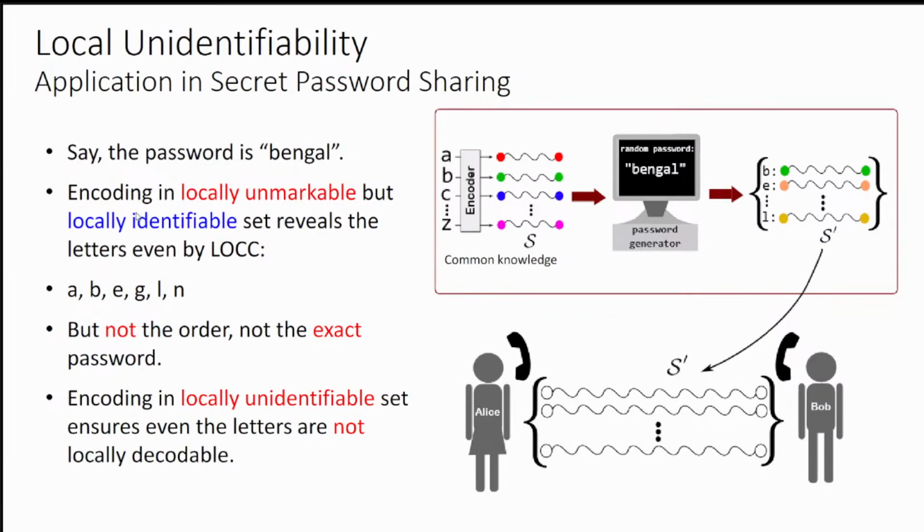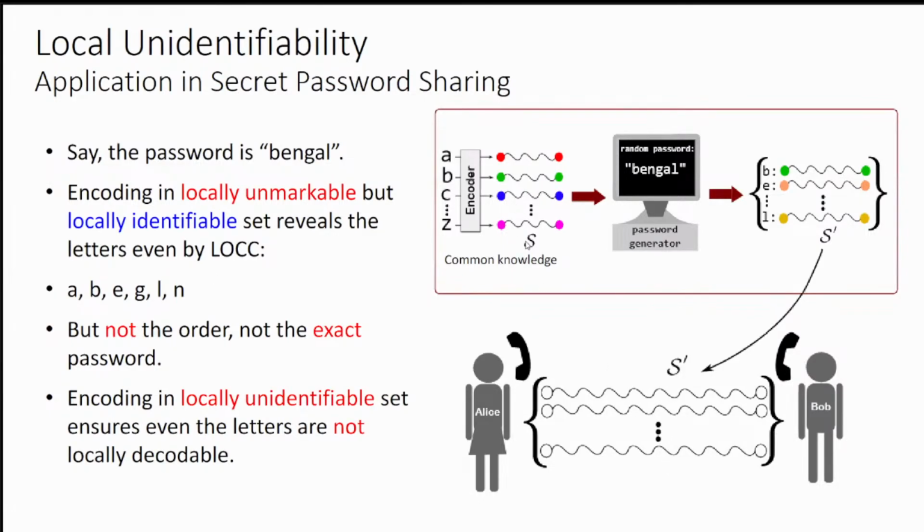So now let us consider that the encoding in a set of quantum states is such that that particular set is locally unmarkable but locally identifiable via LOCC. So what will happen? Alice and Bob cannot know which particular password has been shared among them when they are spatially separated, because they will not perfectly know the order of these 6 states.